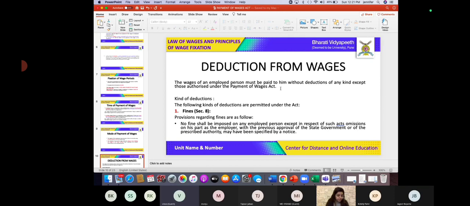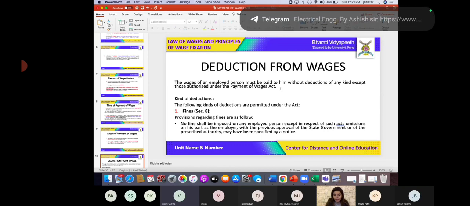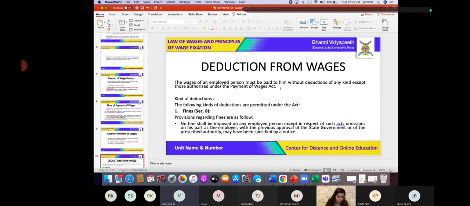Now obviously, to impose a fine, it is very important that awareness of the fine is given to the employee. So it is very important that the notice board of fines on employees should be displayed in the work premises and should contain activities that should not be done by the employee.